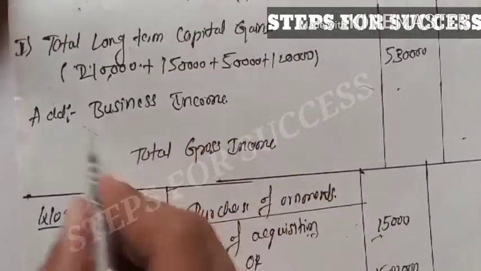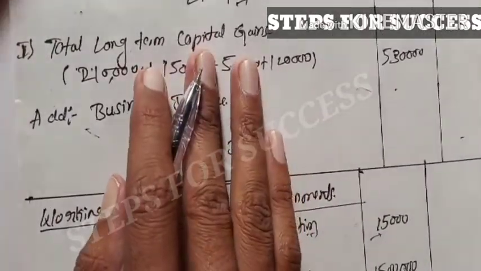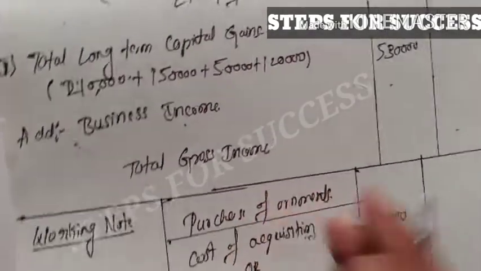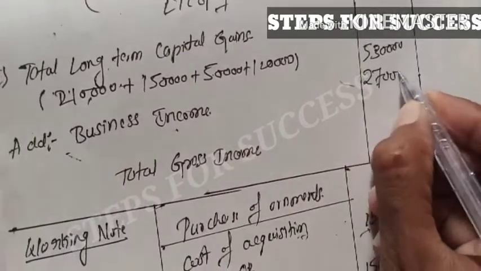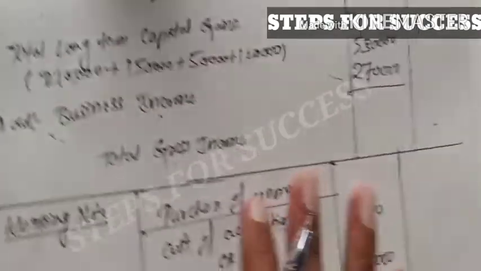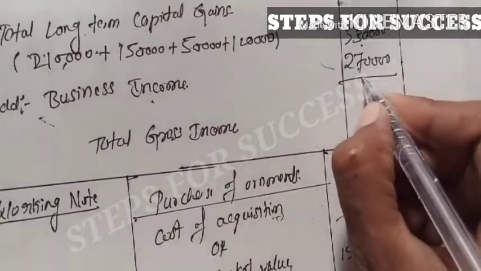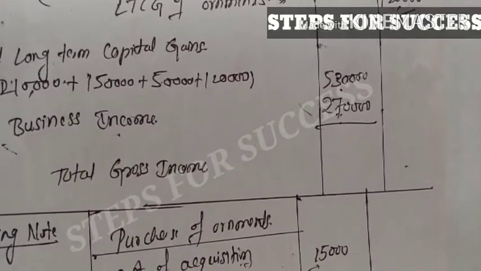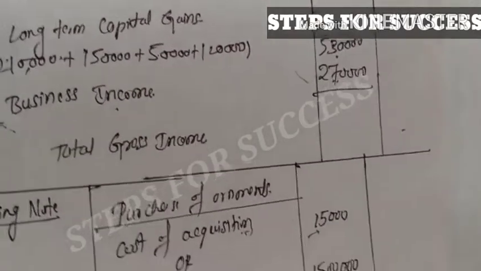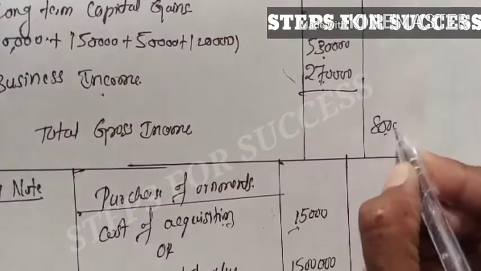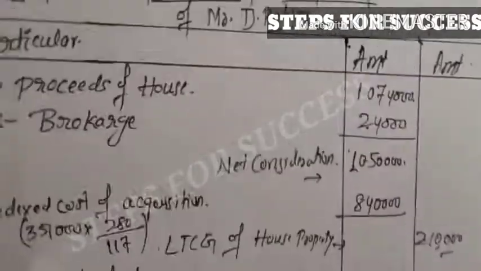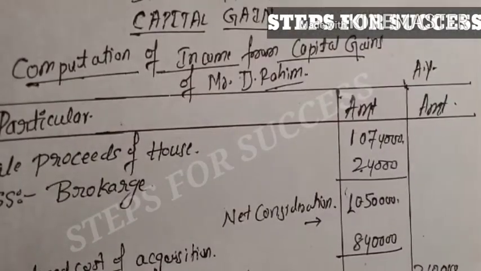We also add the business income, already computed and given in the question as 2,70,000. So 5,30,000 plus 2,70,000 gives a total of 8 lakh, which goes in the outer column. It is our total gross income. So this is the solution for this question.